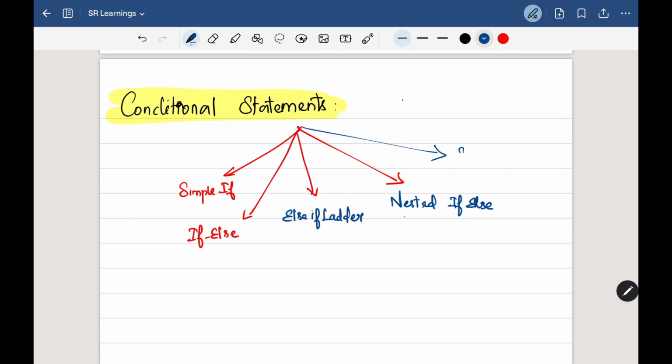Also we have the switch statement. Along with this, we have an extra thing called ternary conditional statements. So let's see them one by one.